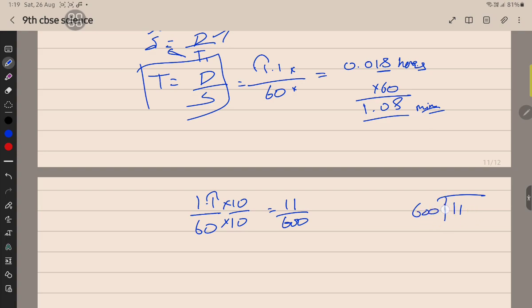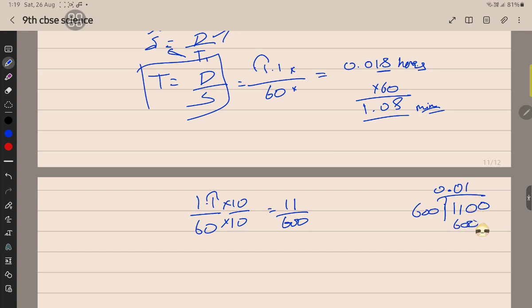So 11 is there. 600 doesn't go into 11, so we put a point and put one 0. Still it is not going, so put another 0. 600 into 1 is 600, into 2 is 1200, so one time only it will go.